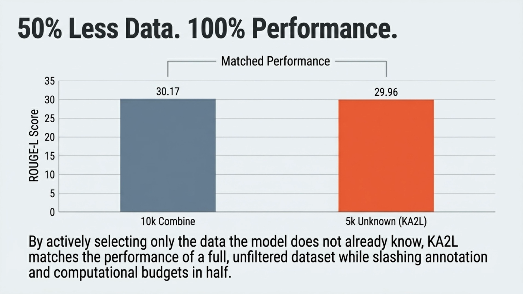The impact of this targeted approach is profound. By actively selecting only the data the model does not already know, KA2L completely matches the performance of a full, unfiltered 10K dataset using just 5K unknown samples. That means we get matched performance while slashing annotation and computational budgets in half.